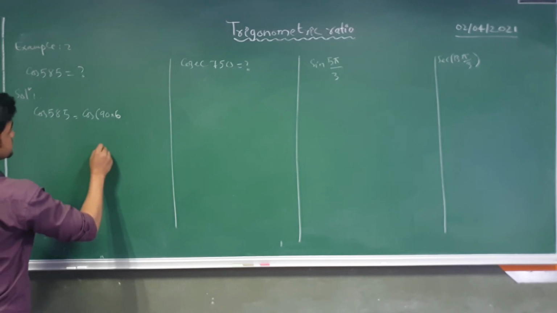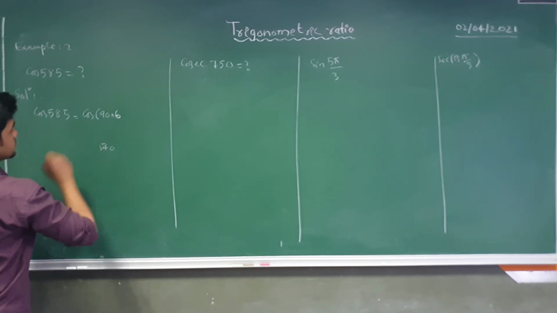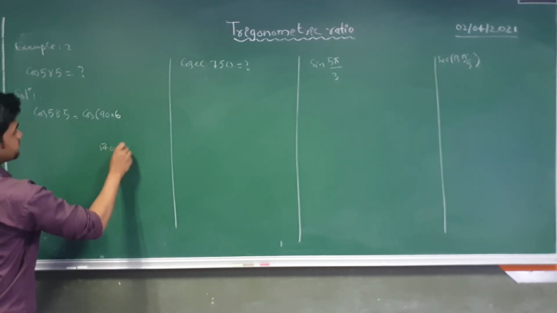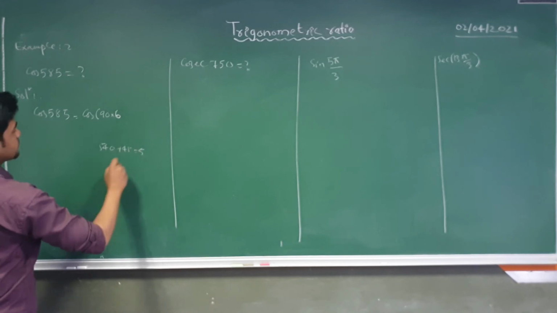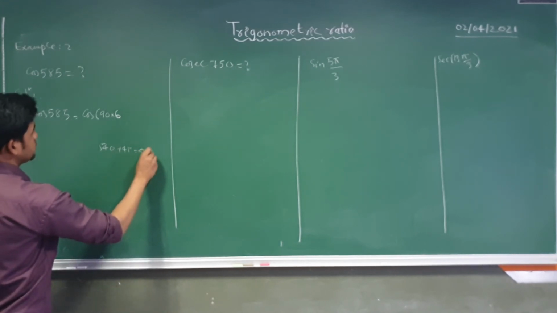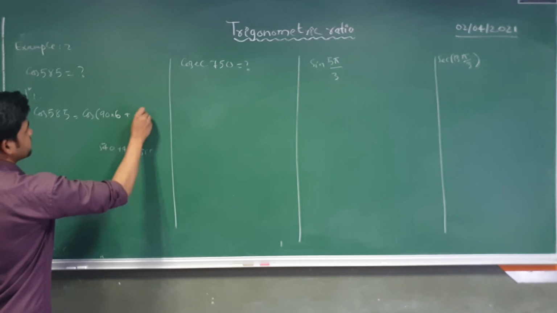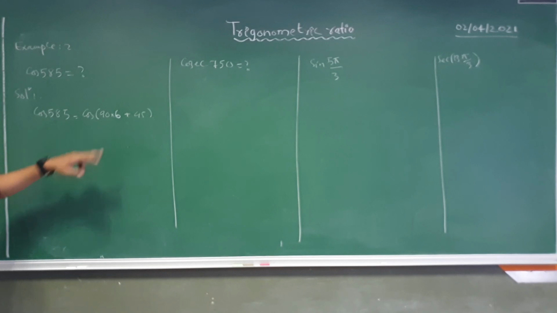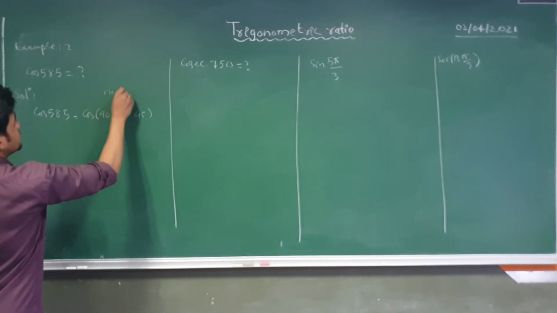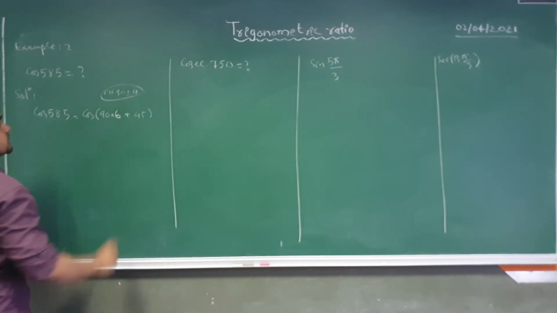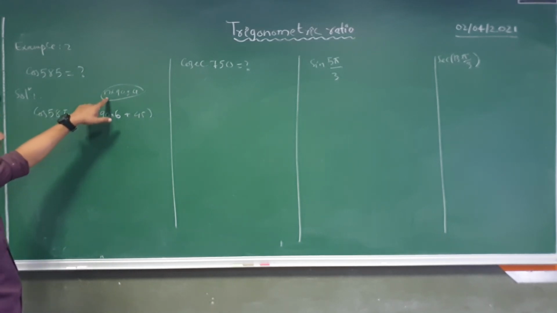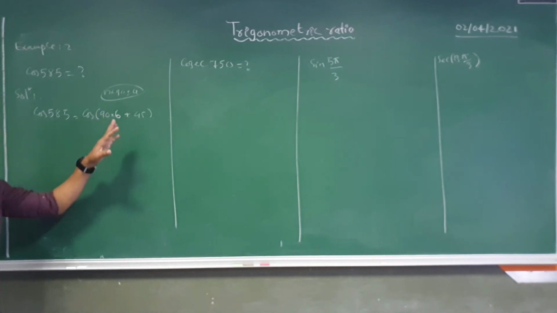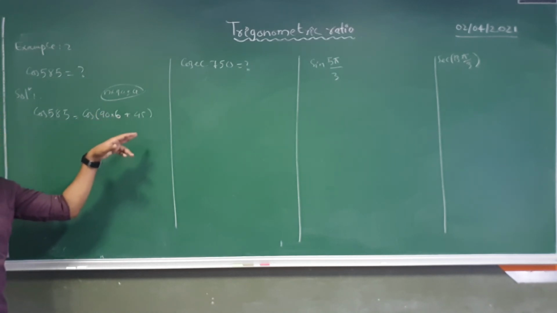So here I can say that 540 plus 45, that will be 585. Okay, so that means plus 45. So see here, 585 I made in the form of n into 90 plus minus theta. Okay, so I said if n is even, the trigonometric ratio will not change. And the second part is we need to check in which quadrant this theta value is going to lie.